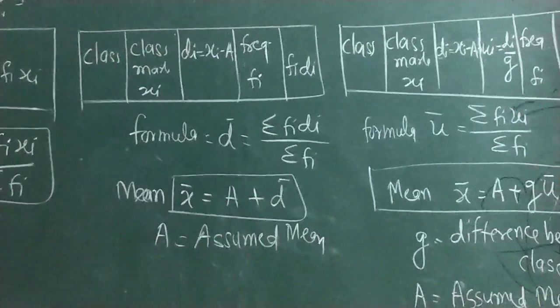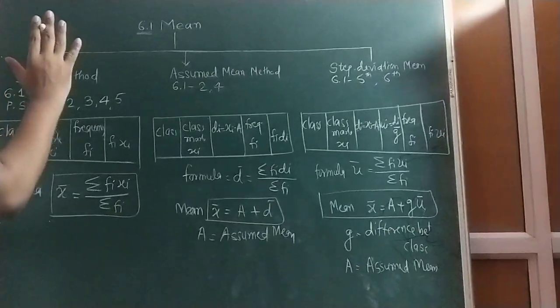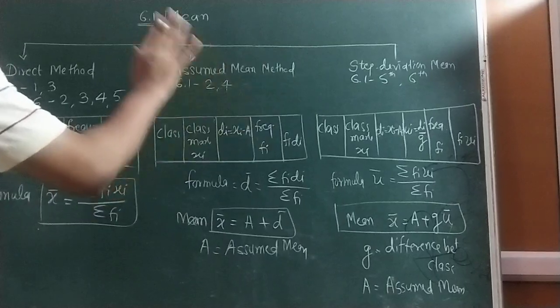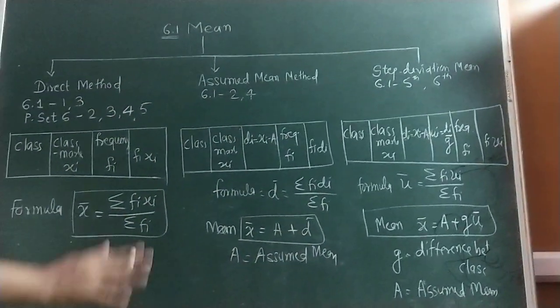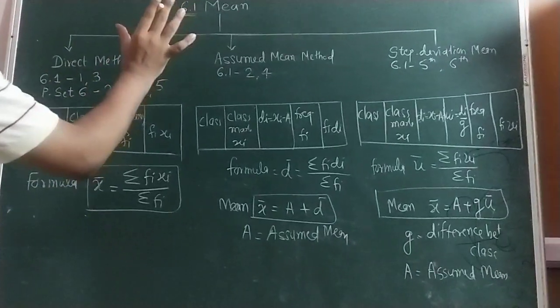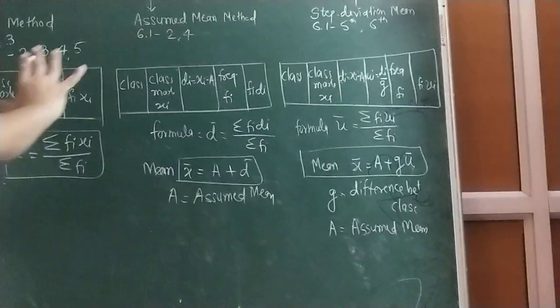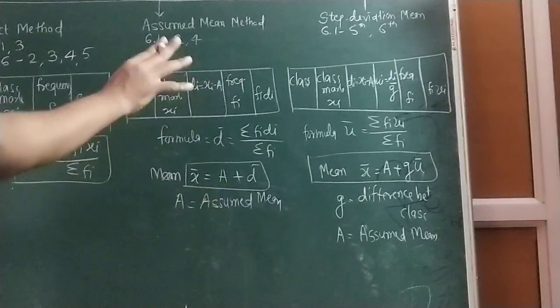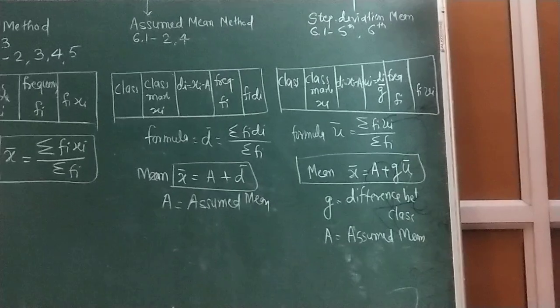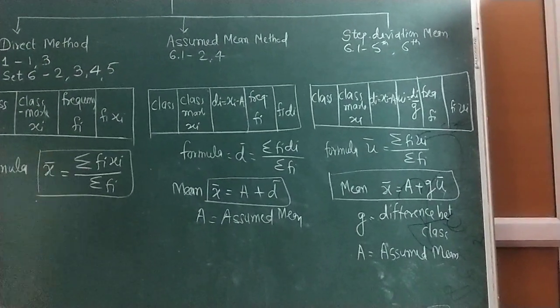To solve all these sums, we have to learn this chart by heart. This chart is very important. Again I am repeating, there are three types of mean. 9th standard mean and 10th standard mean are totally different, there is no link, only the word is the same, but the sums are totally different. So we require these three very important formulas. If you learn this chart by heart, you can solve 6.1 and the sums from the problem set. First, copy this chart.